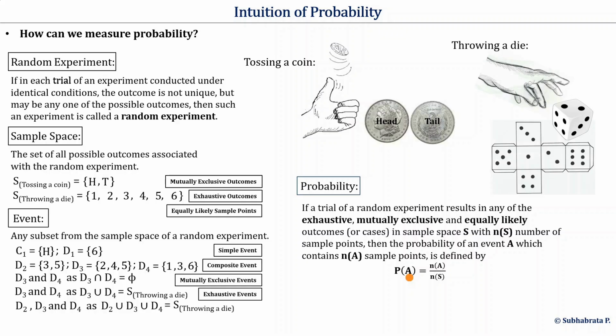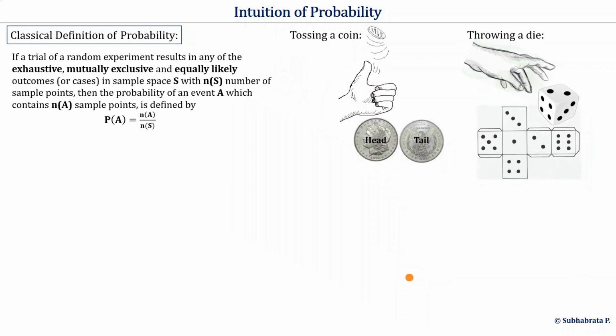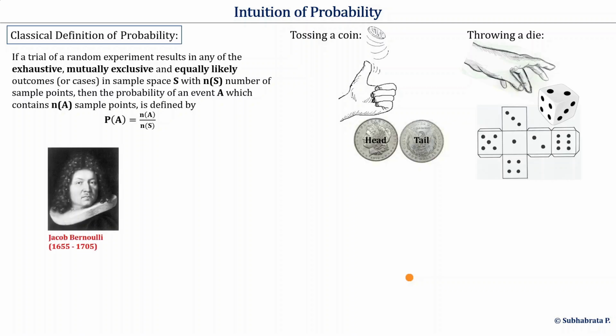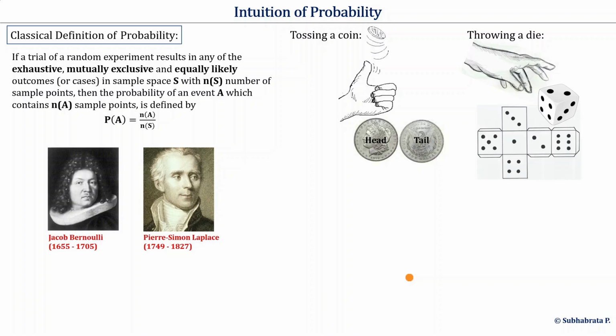This definition is referred to as the classical definition of probability, and it was identified with the work of two mathematicians, Swiss mathematician Jacob Bernoulli and French mathematician Pierre-Simon Laplace. Now we will use this definition of probability for calculating the probability of an event in any random experiment.